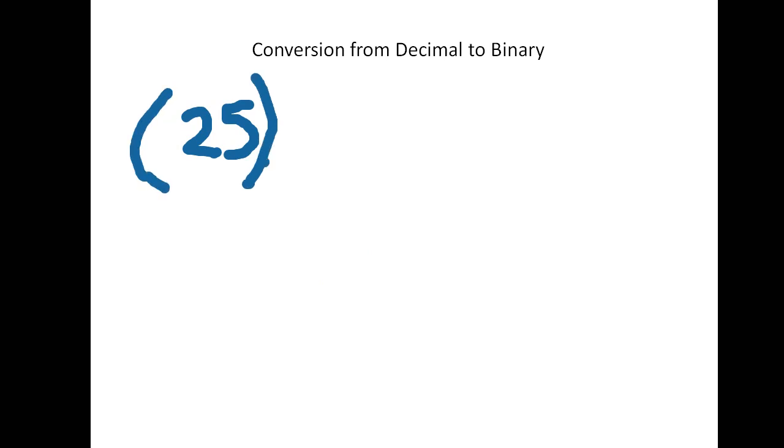Conversion from decimal to binary, right? Suppose we have any number. From your book only, I am taking 25. This is a decimal number, right? So I am writing 25 here, and I want to convert it into binary form.